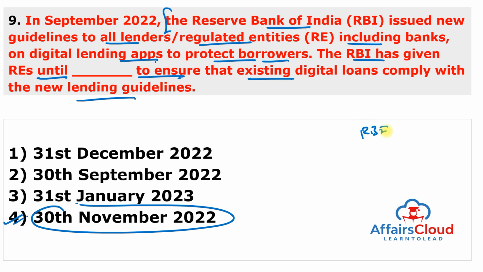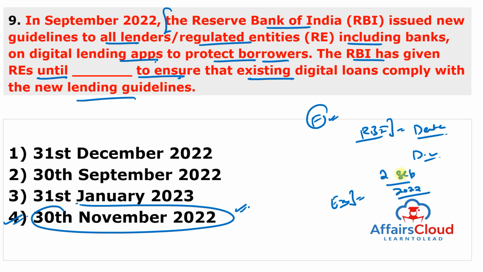So, Reserve Bank of India issued official guidelines to all the lenders and regulated entities including banks to protect the data of the borrowers using digital lending applications from being misused. And for the adequate implementation of this process, it is to ensure that existing digital loans comply with the fresh lending guidelines. RBI has provided time till 30th of November 2022 to all the regulated entities including the banks, and these new guidelines will be applicable only to the existing customers taking fresh loans and to new customers getting onboarded from 2nd of September 2022. Very important, just for the banking students, this question can come in the exam.